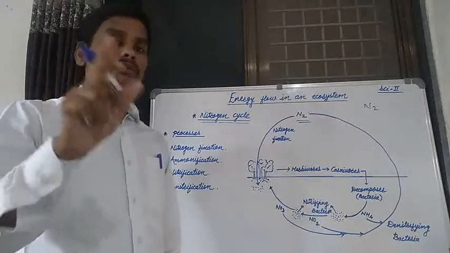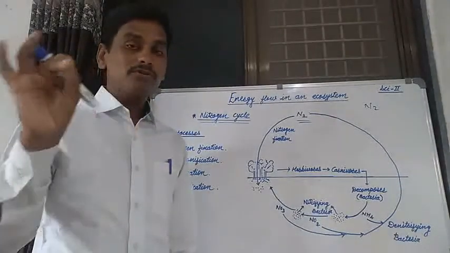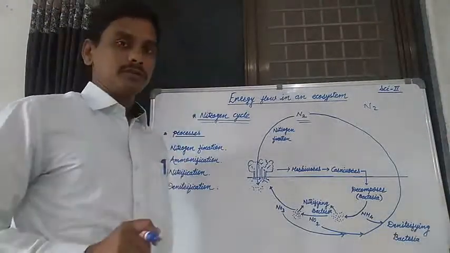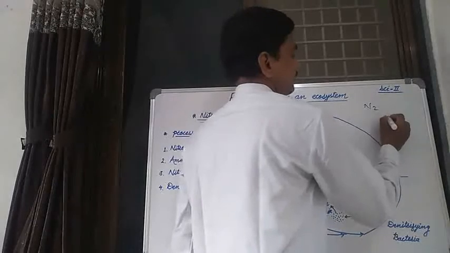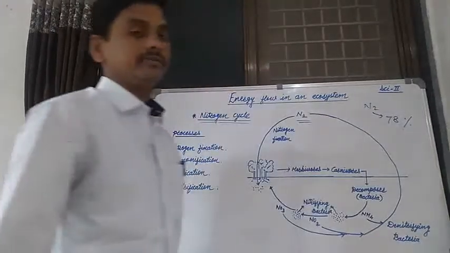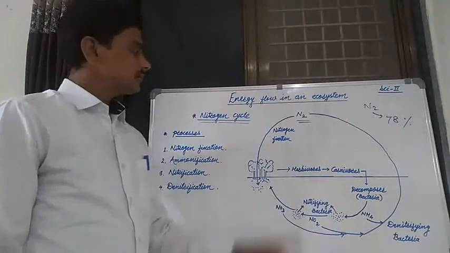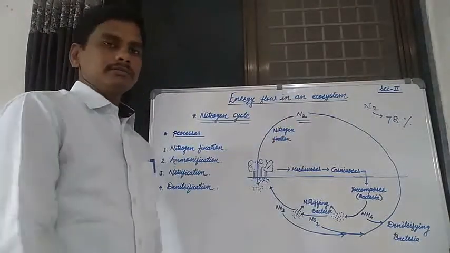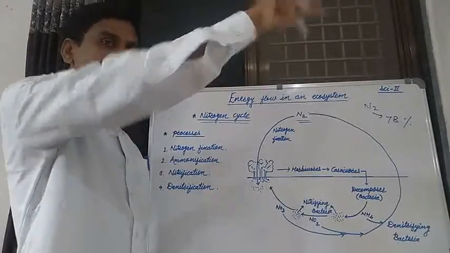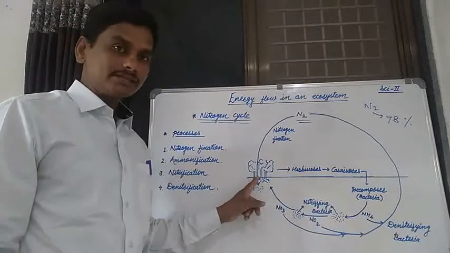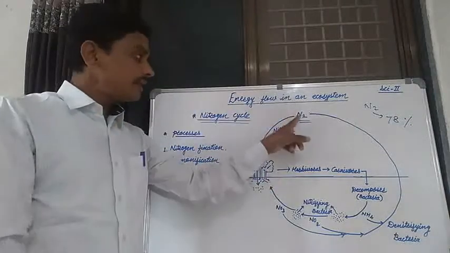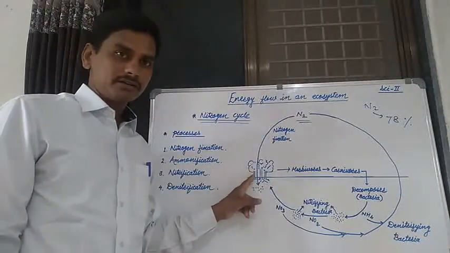When two nitrogen atoms combine together to form a molecule of nitrogen, it is present in the atmosphere. 78% nitrogen is present in the atmosphere. And then this nitrogen enters from the environment to living organisms. From the environment to living organisms means from abiotic factors to biotic factors.